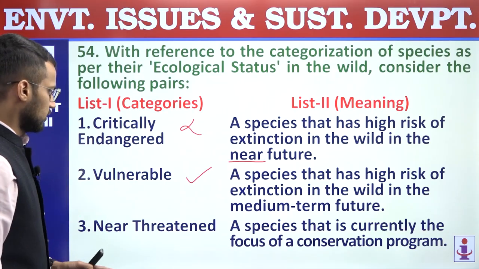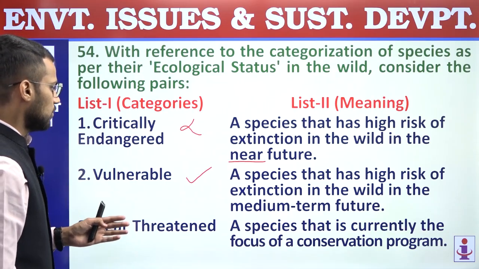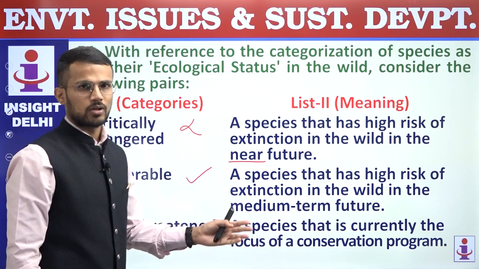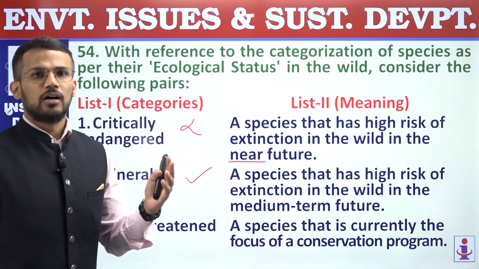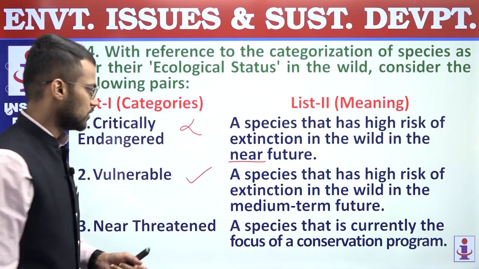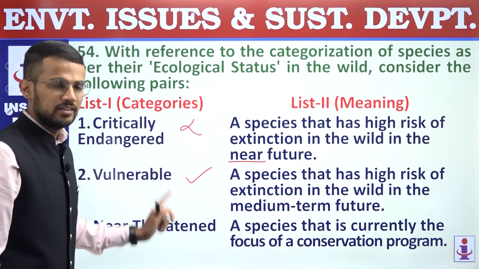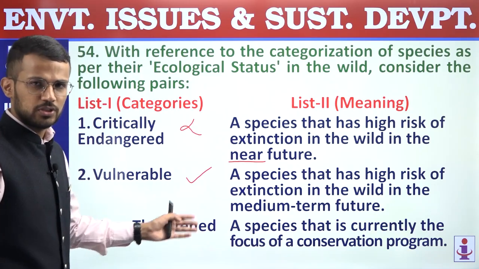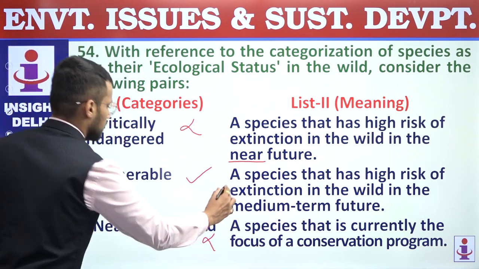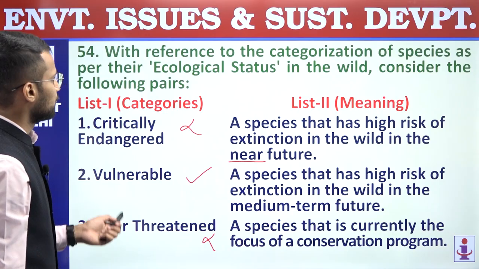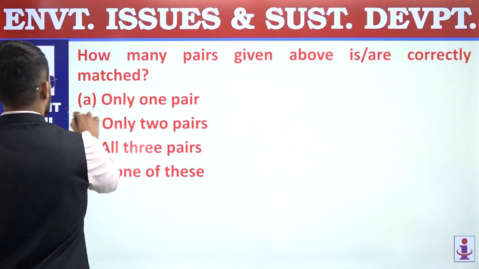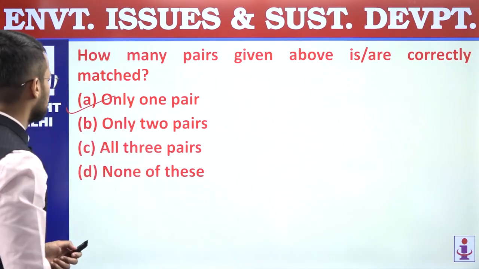Third, near threatened, a species that is currently the focus of a conservation program. So those species which are a focus of conservation program, they are called as conservation species status. Their status is conservation status, conservation species status. It is not related to near threatened. Near threatened are those species which may go into the category of vulnerable, and that's why third pair is also incorrect. Only second is correct. We are supposed to find out which are correctly matched, how many are correctly matched, and that's why answer is A, 1 only. Only second pair is correctly matched.